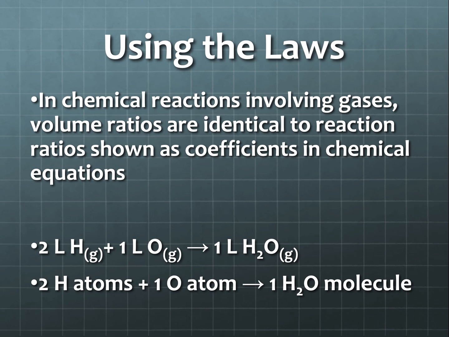Now, the law of conservation of mass is still going to tell me that we're going to have an equal number of atoms on my reactant side as we do on our product side. So we can see we have 2 hydrogen atoms plus 1 oxygen atom, so that gives me 3. It's going to be 1 water molecule, but the 3 atoms are still there. They have just been rearranged.